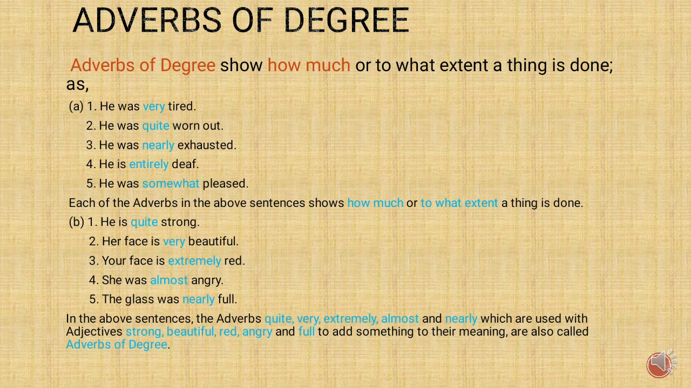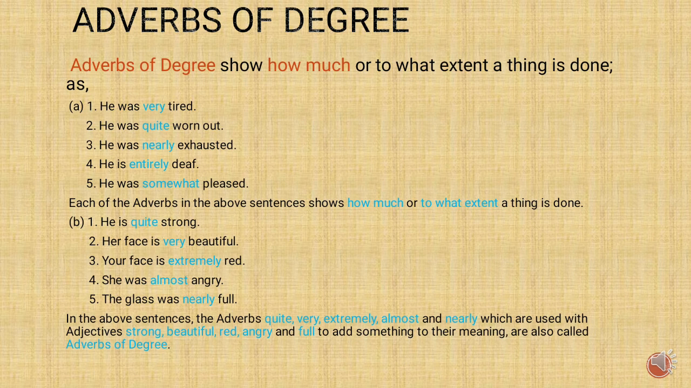The next kind of adverb we'll see, that is adverbs of degree. Alright, children. Now, adverbs of degree show how much. It shows how much or to what extent a thing is done. So, what is an adverb of degree? Yes, it shows how much or to what extent the thing is done. For example, he was very tired. So, how tired was he? He was very tired. So, very is the adverb of degree.